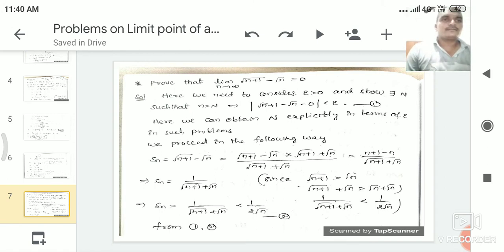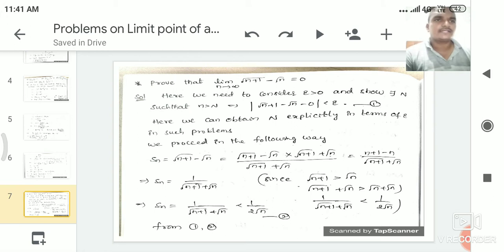In order to prove this problem, we use the definition of the limit point of a sequence, or the definition of a convergent sequence. So what is the definition? For a given epsilon greater than 0, there is a real number L, and there exists a natural number N such that |Sn minus L| is less than epsilon for every n greater than or equal to N. That is the definition of the limit point of a convergent sequence. Here the given sequence Sn is root n plus 1 minus root n, and the given limit point L is 0.